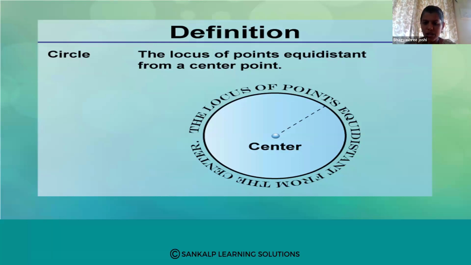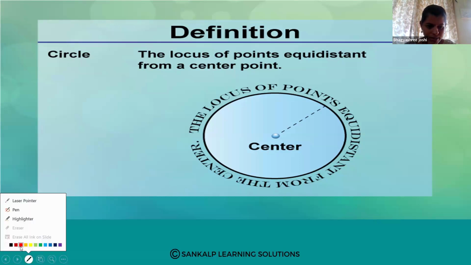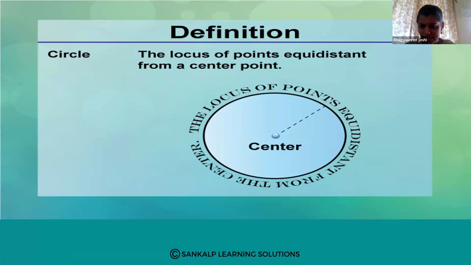That means here it is a center point, and all the points are equidistant from the center point. In other words, it is the collection of points from a fixed point.